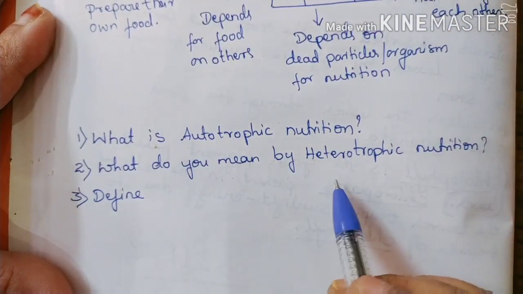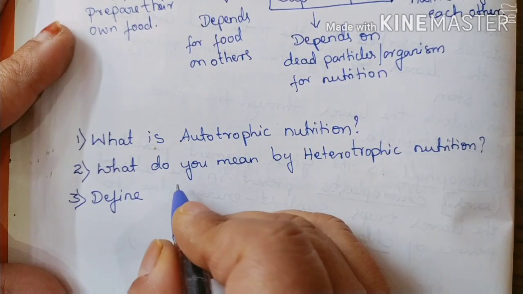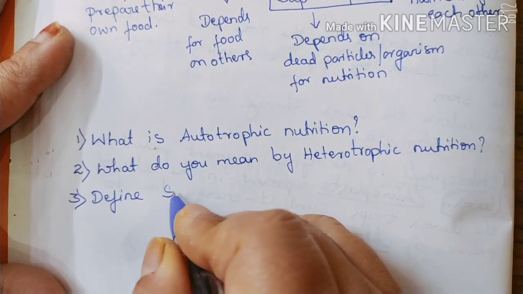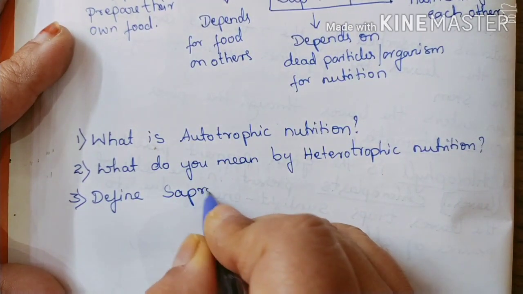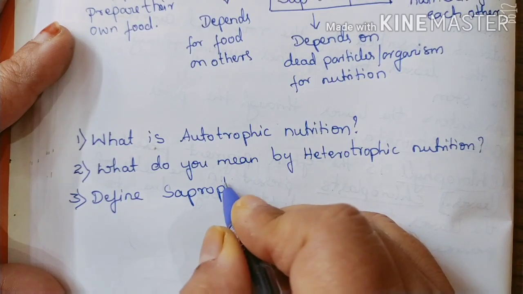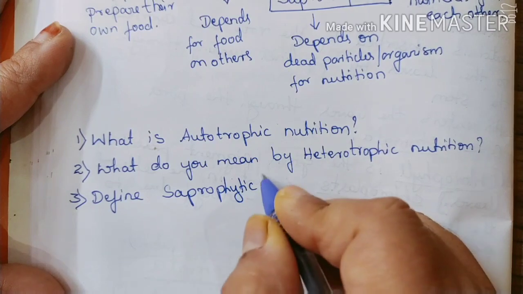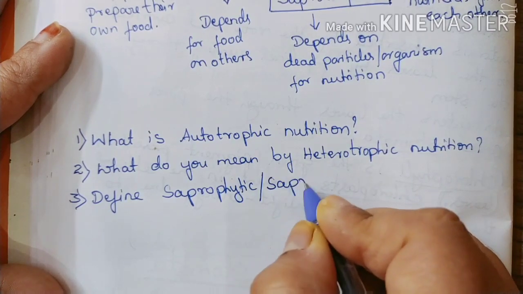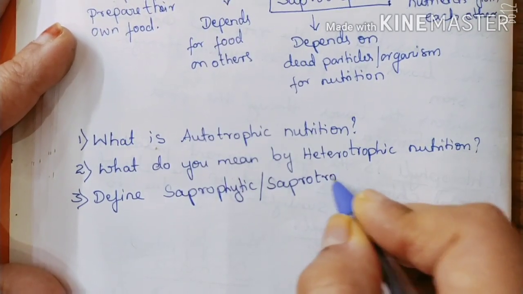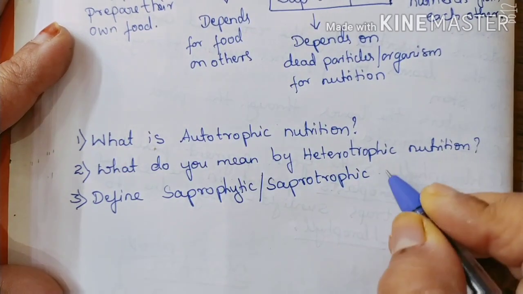What do you mean by heterotrophic nutrition? Define saprophytic or saprotrophic nutrition.